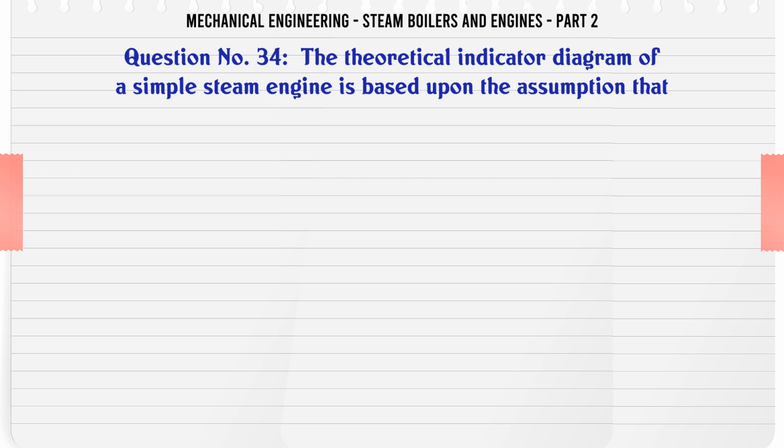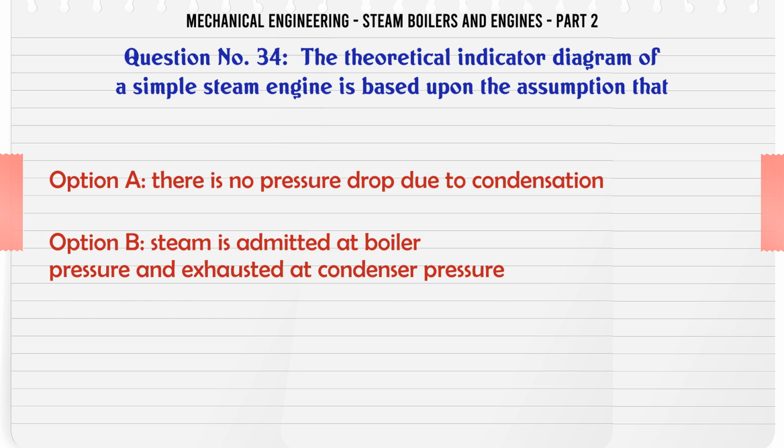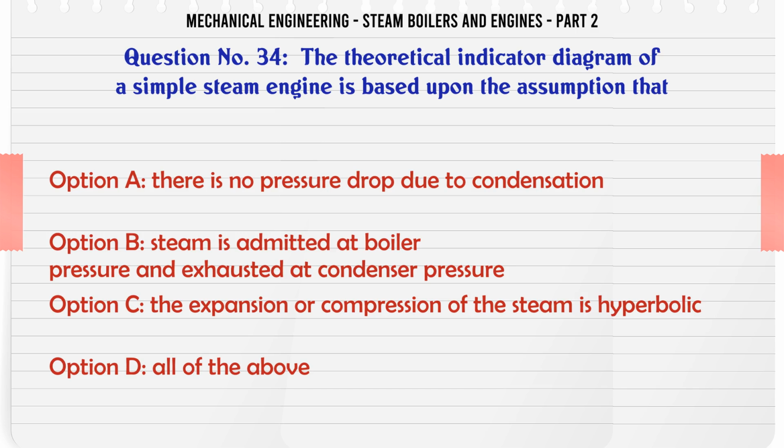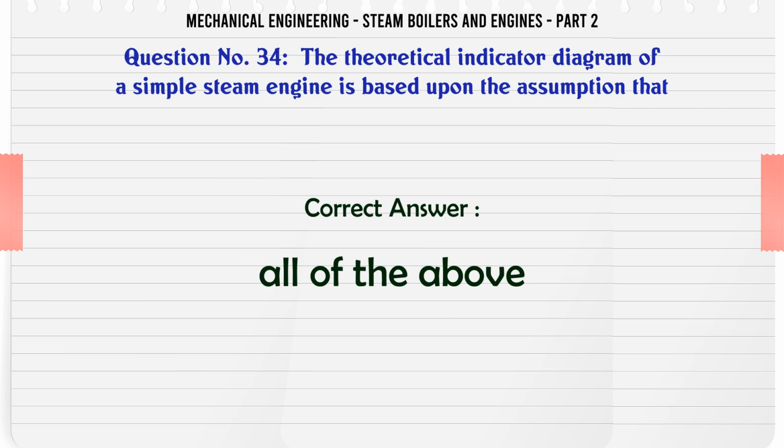The theoretical indicator diagram of a simple steam engine is based upon the assumption that A. There is no pressure drop due to condensation. B. Steam is admitted at boiler pressure and exhausted at condenser pressure. C. The expansion or compression of the steam is hyperbolic. D. All of the above. The correct answer is all of the above.